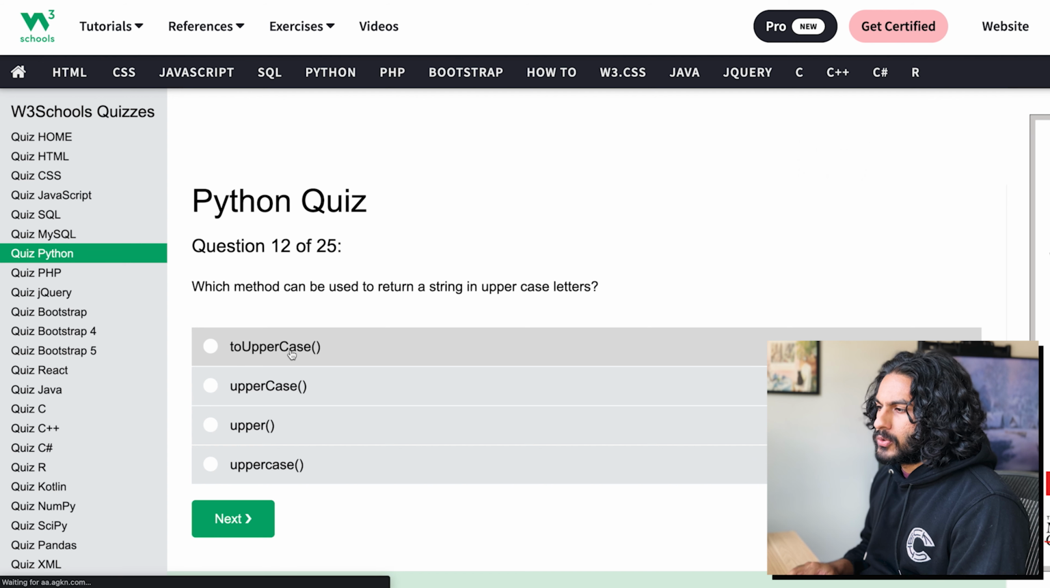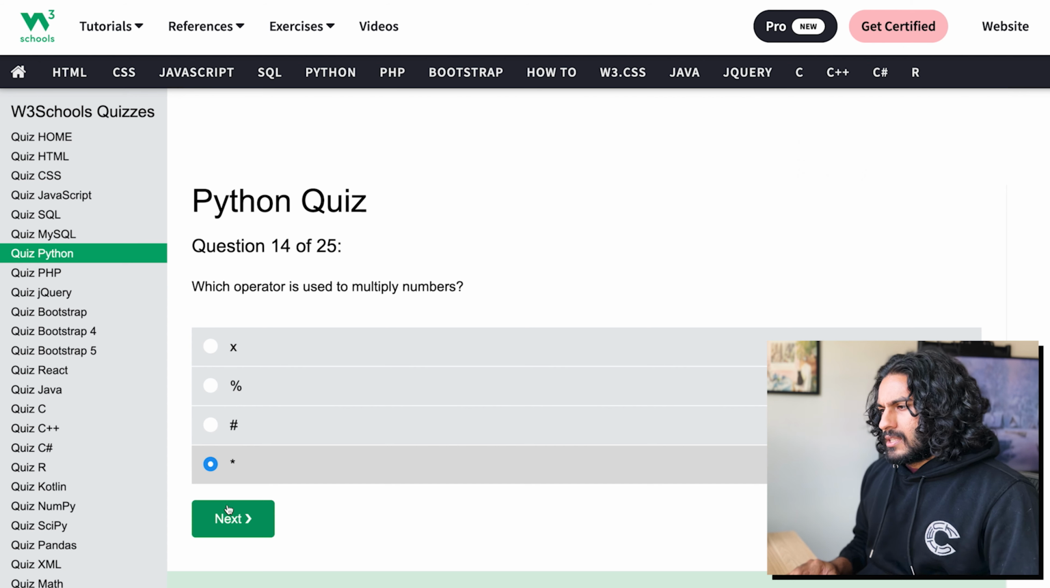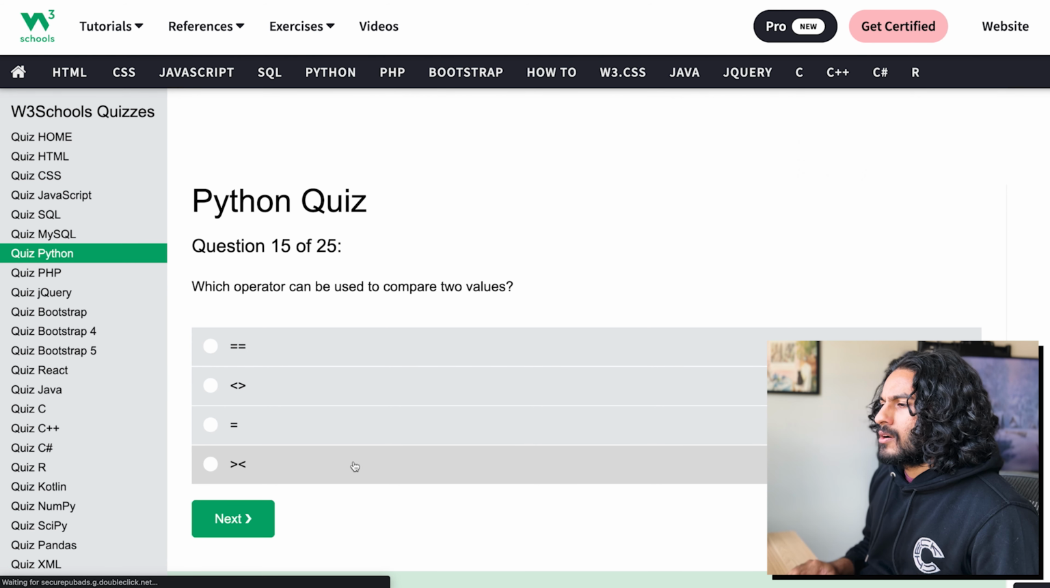I think you can do .toUpperCase, right? Replace part of a string. Yep, you can just do replace. Multiply is the asterisk. Compare is the equal.